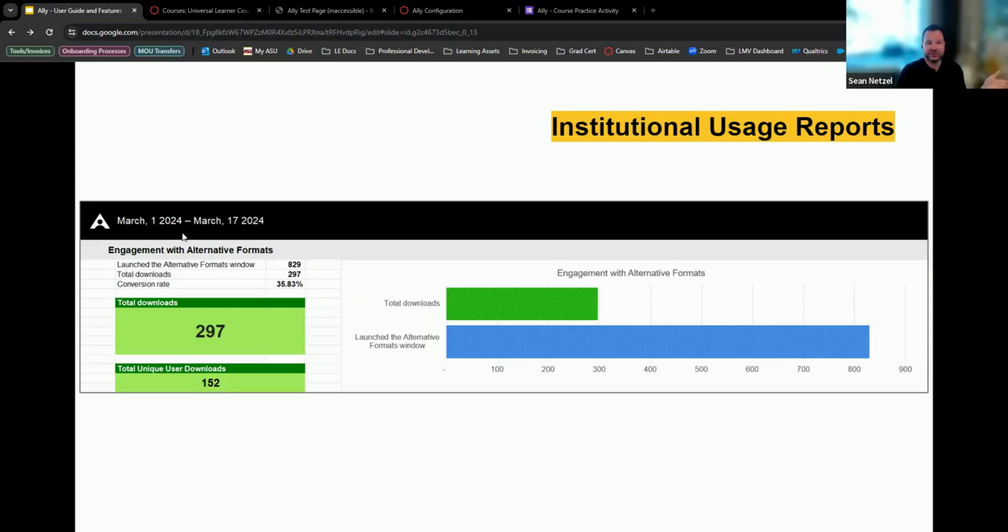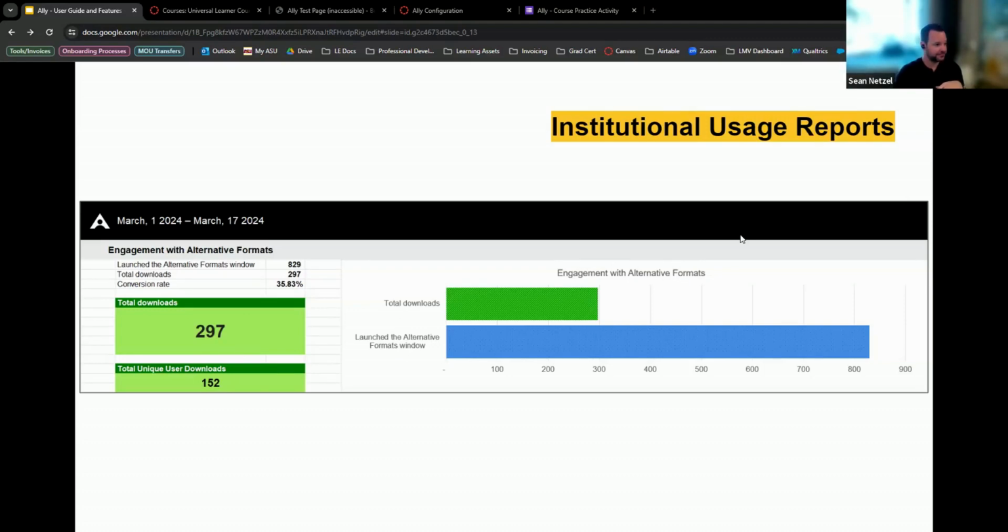But you can see here, I just chose this date range. You can choose your session, you can choose whatever you want, but just for the sake of having something that's readable and digestible, I just chose this month. So March 1st to March 17th, you can see how many students have actually launched the alternative formats window, the total number of downloads, the conversion rate, that's how many actually did convert it into a different format, the total downloads. You could actually see all of this right here.